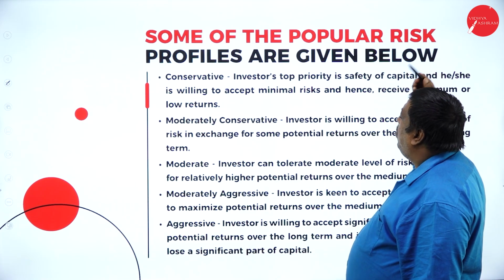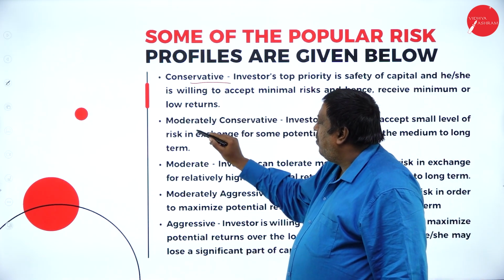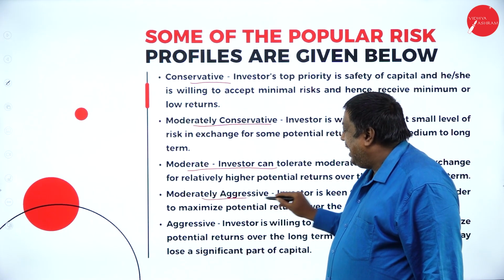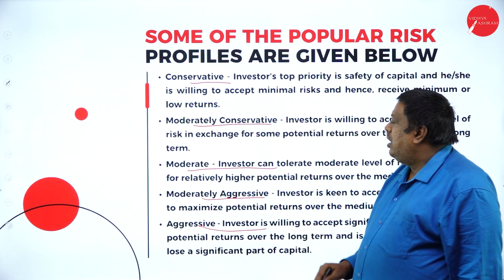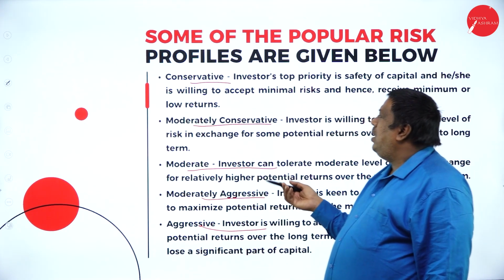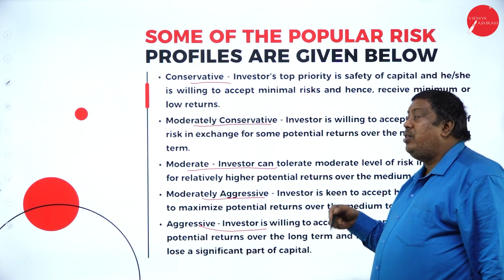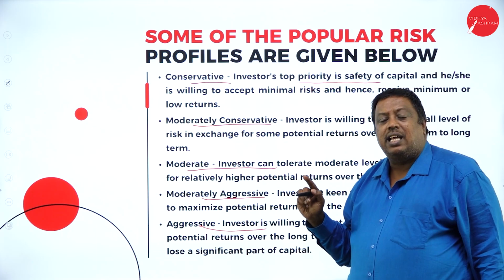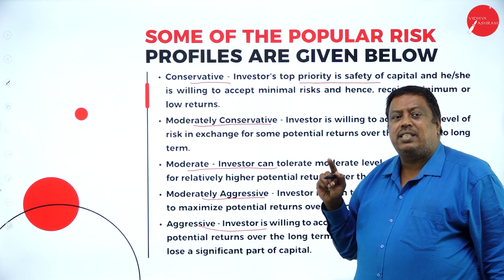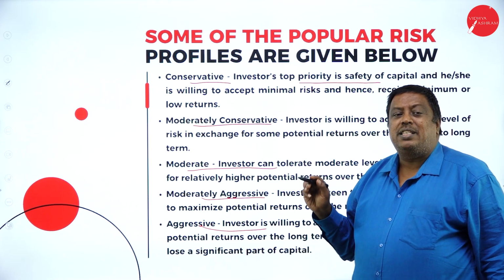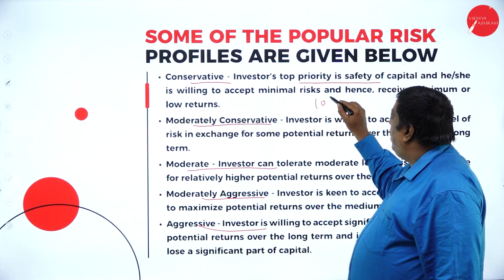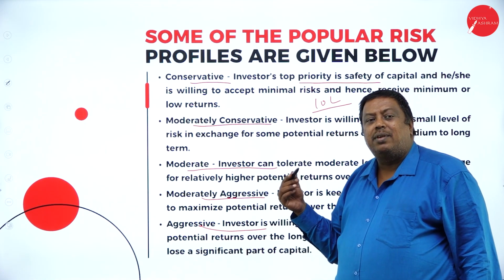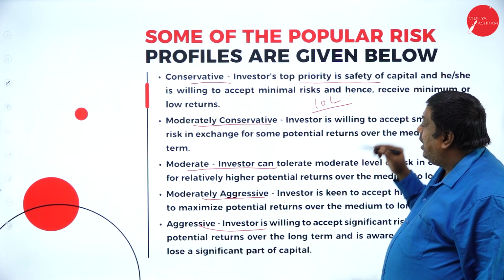Some of the popular risk profiles we have here: conservative, moderately conservative, moderate investors, moderately aggressive and aggressive investors. So we have certain points here, how the risks are there and how we are going to accept that one. The investor's top priority is safety. Always I see that one. My investment should be safeguarded. It should not decline. Means if I invested 10 lakhs, the entire 10 lakhs I have to get back at the time of withdrawing the amount. So that is the major thing.